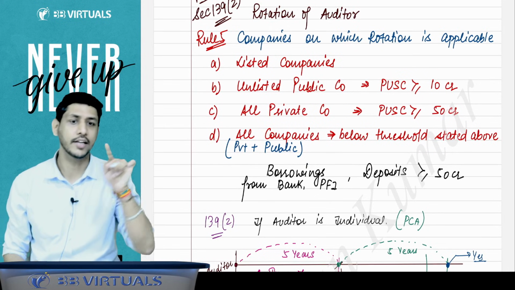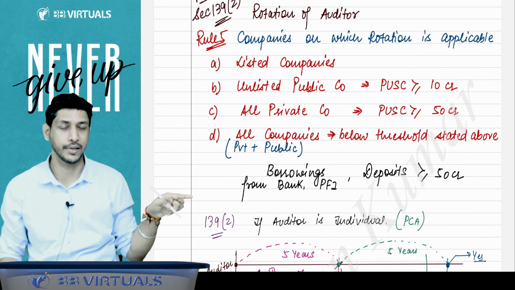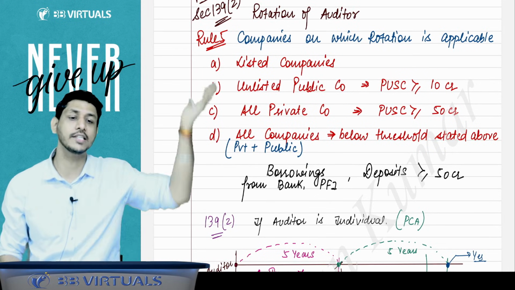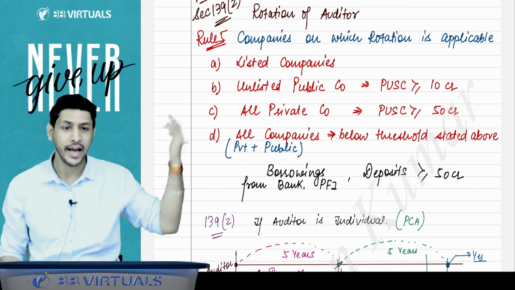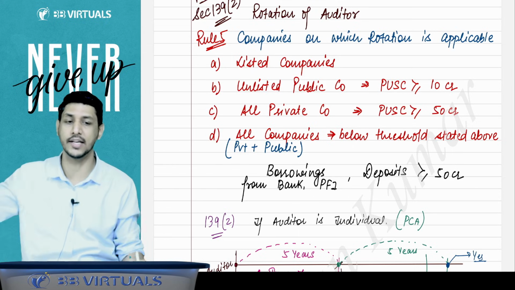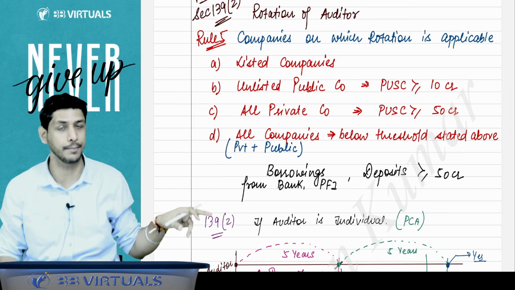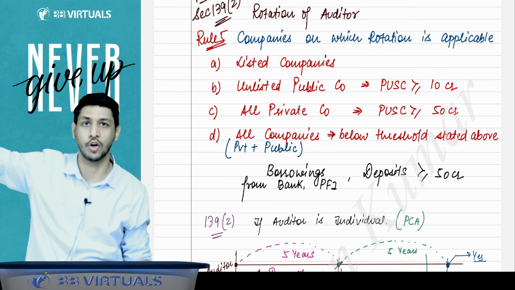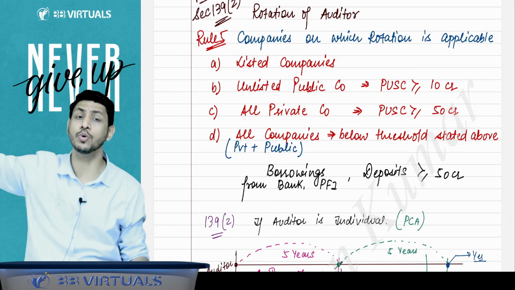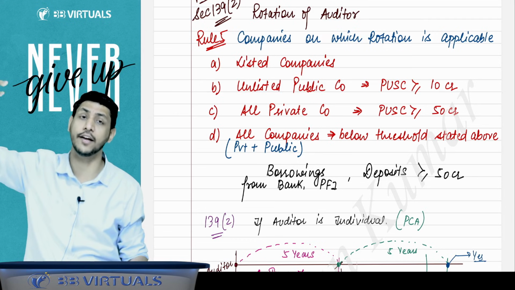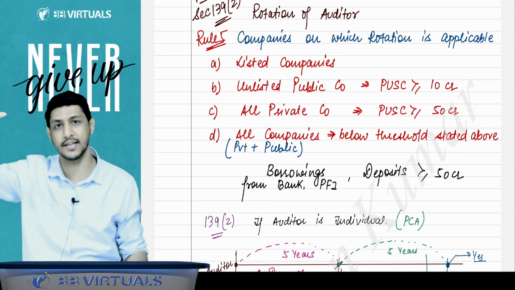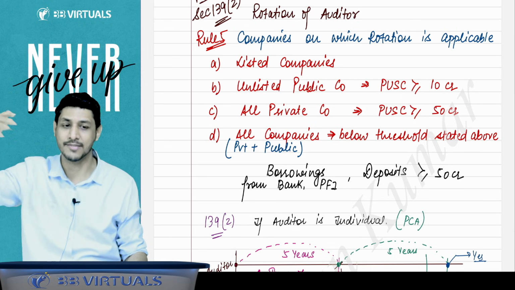Sir, you are saying that rotation of auditor is applicable to these companies only. It means the auditor of these companies will be rotated. Apart from these companies, suppose there is some other company which is not covered. So if I am appointed as an auditor in that company, I can do the audit of that company for 5, 10, 15, 20 years, 50 years? Yes, as much as you can.